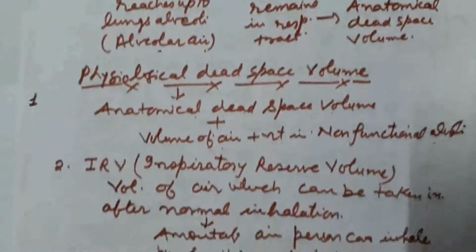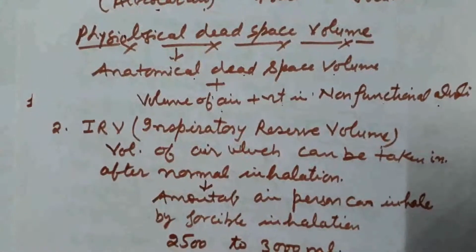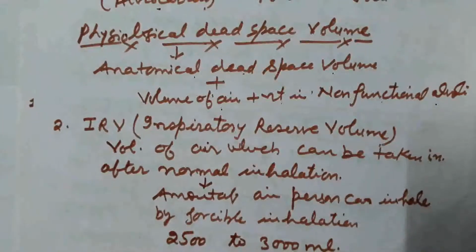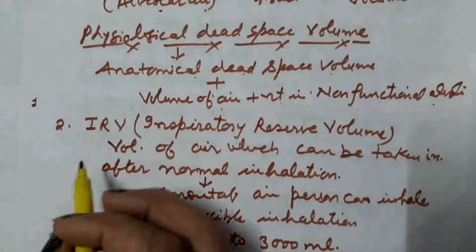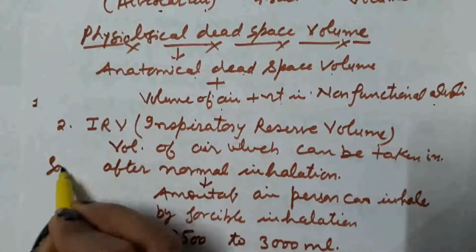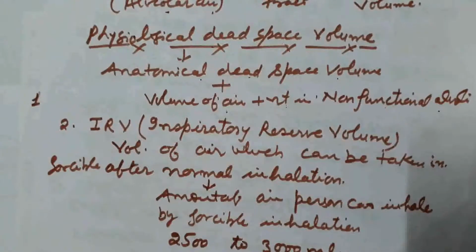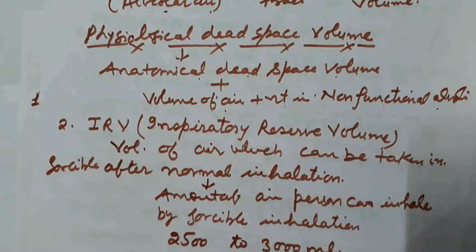Second definition we discussed here is inspiratory reserve volume, IRV. It is the volume of air which a person can take in forcibly after normal inhalation, and its amount is equal to 2500 ml to 3000 ml.